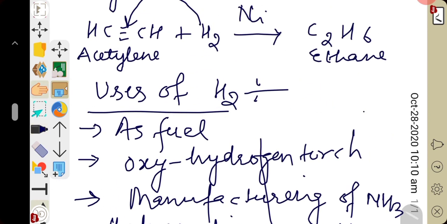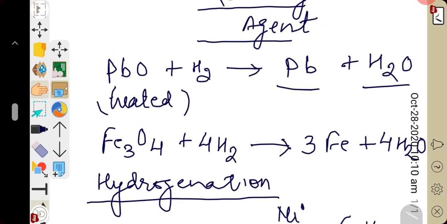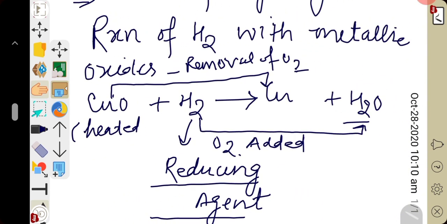Here you can see copper oxide undergoes reaction with hydrogen. Here hydrogen is extracting copper metal from copper oxide by removing oxygen from copper. So hydrogen can be used in the extraction of metal.